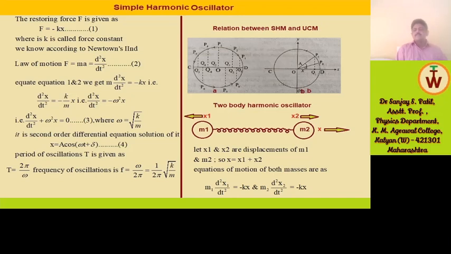Now, the relation between simple harmonic motion and uniform circular motion. In this case, consider a particle P moving along the circumference of a circle of radius a with a constant angular velocity omega in the anti-clockwise sense. Here we are considering omega constant, so the particle is performing uniform circular motion. At any point on the circumference, the velocity is tangential in this manner.